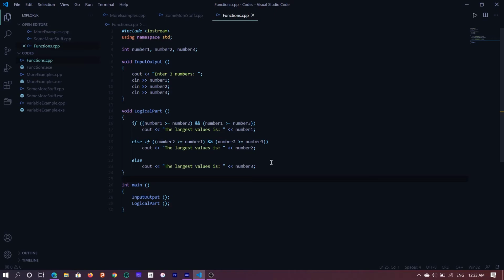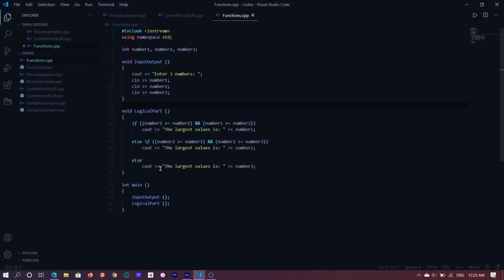Whenever you write a function, you write that particular function to perform some task. When that task is performed, you want some sort of an output. It can be a numerical output or whatever it is. Right? So in this case, we just have a couple of if statements and a couple of console input output statements. But we are expecting some sort of an output, and that part is what return type is.